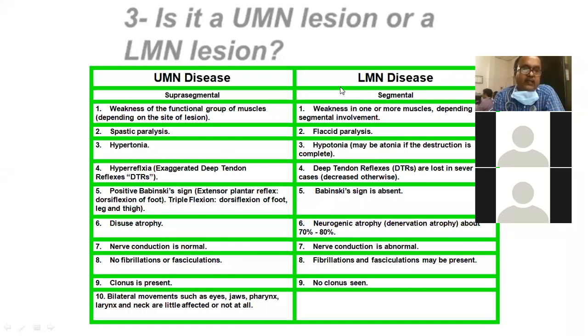And the motor power also you are supposed to examine, grade 1, 2, 3, 4, 5. Grade 0 is no power. Grade 1 is a little flickering of movement. Grade 2 is movement with elimination of gravity, from side to side. Grade 3 is against gravity. Grade 4 is against moderate resistance. And grade 5 is against full power. So motor power examination is a must in examination.